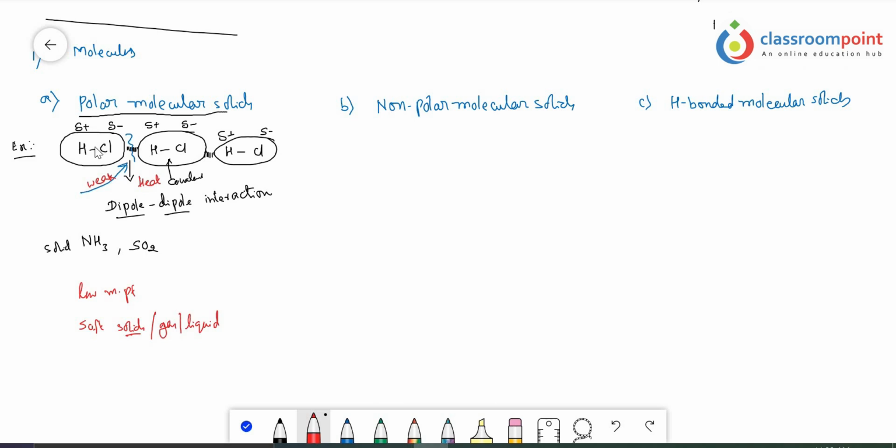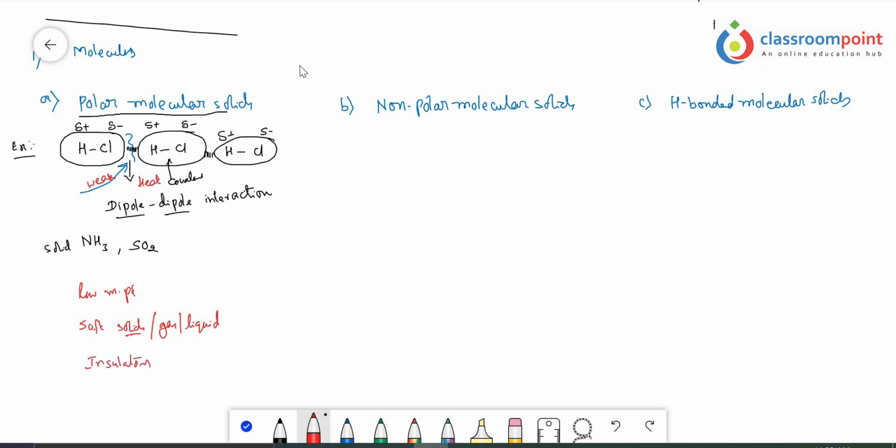And one more thing is, here no complete ions are there. Just like if you take NaCl, there is Na+ and Cl-, complete ions are there. But in the case of HCl, or in the case of polar molecular solids, there is a covalent bond, so that no ions will come out of the molecule. Since no ions are there, these molecules cannot conduct electricity. So these are insulators.